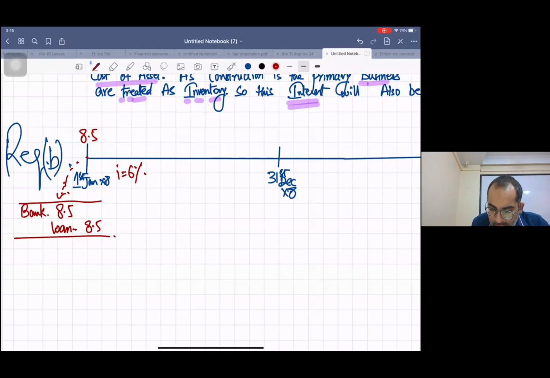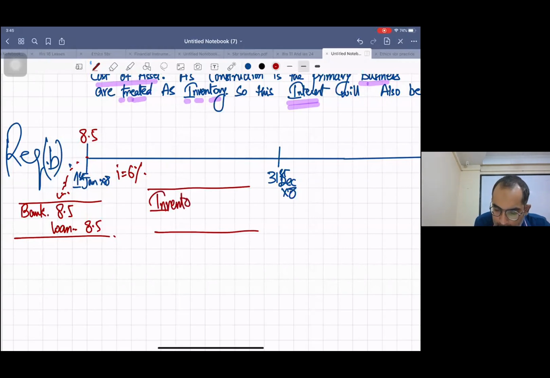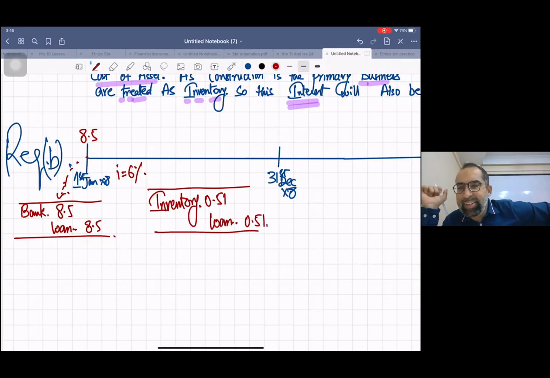Normally, in normal circumstances, what entry do we make? Interest expense debit and loan credit, but not for this question. This question we need to capitalize it. So we'll make the entry inventory debit 0.51, and we'll increase the loan by 0.51. This is the entry.